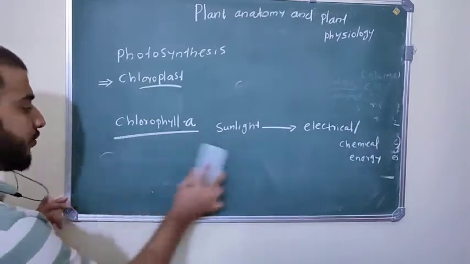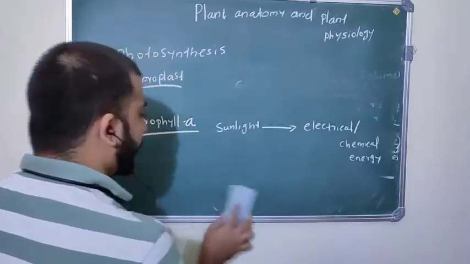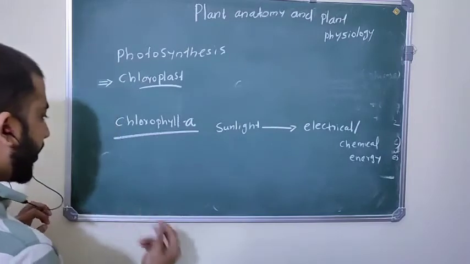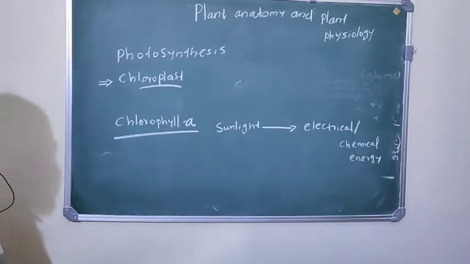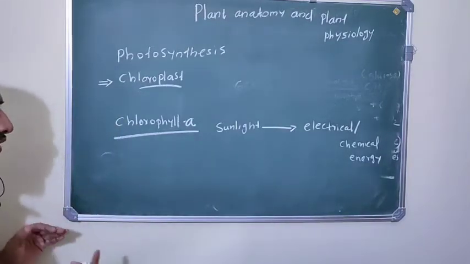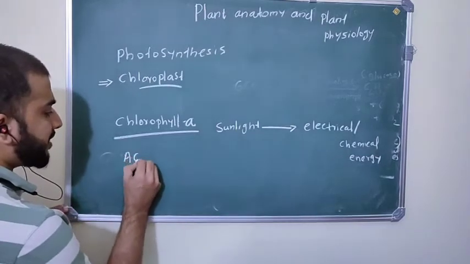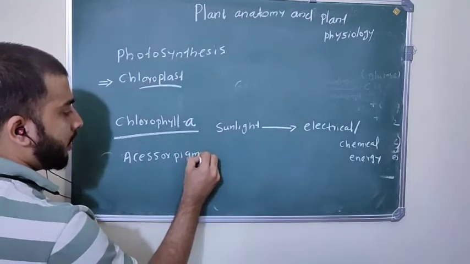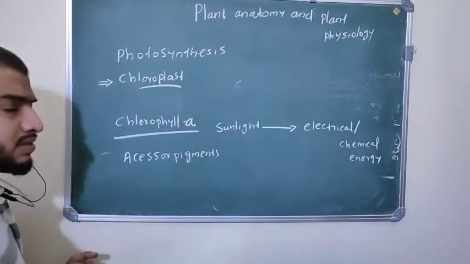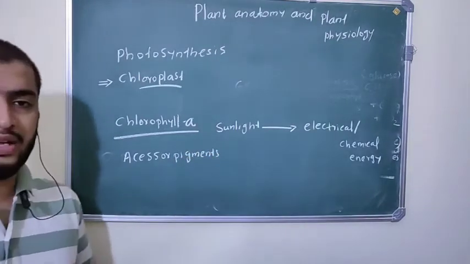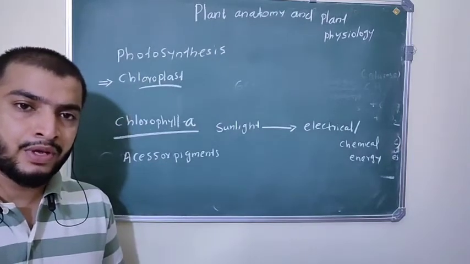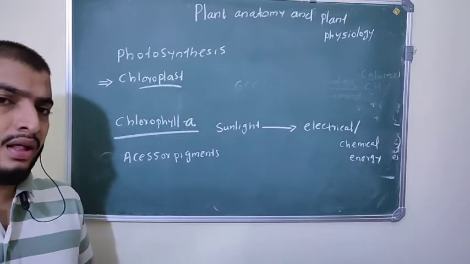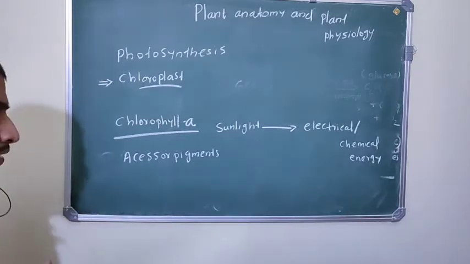Other than chlorophyll A, other pigment molecules also form, like chlorophyll B, chlorophyll C, xanthophyll, etc. Those pigments are called accessory pigments. Other than chlorophyll A, whatever pigments are present are called accessory pigments. Xanthophyll and carotenoids are accessory pigments.